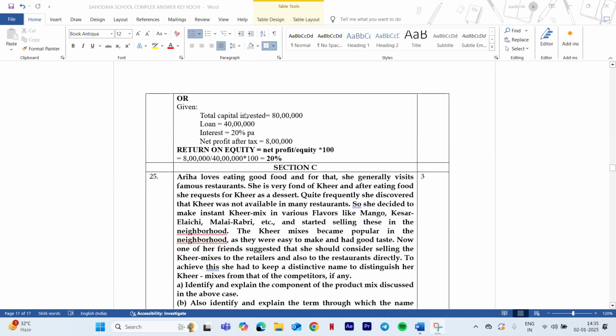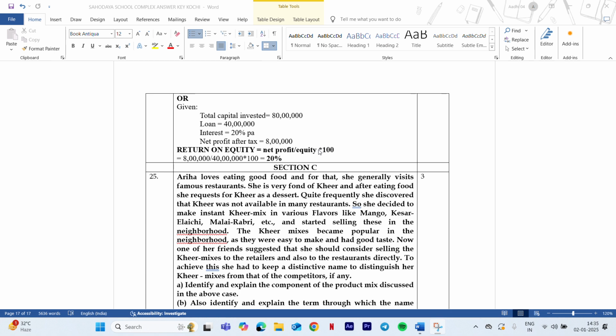Next question is the total capital they have invested is 80 lakh, loan is 40 lakh, interest is 20% per annum, net profit is also given to you. As I said, net profit simply means net profit after interest and tax. You need not find any interest and tax when the net profit is given to you. So the formula here is net profit by equity into 100. So net profit by equity.